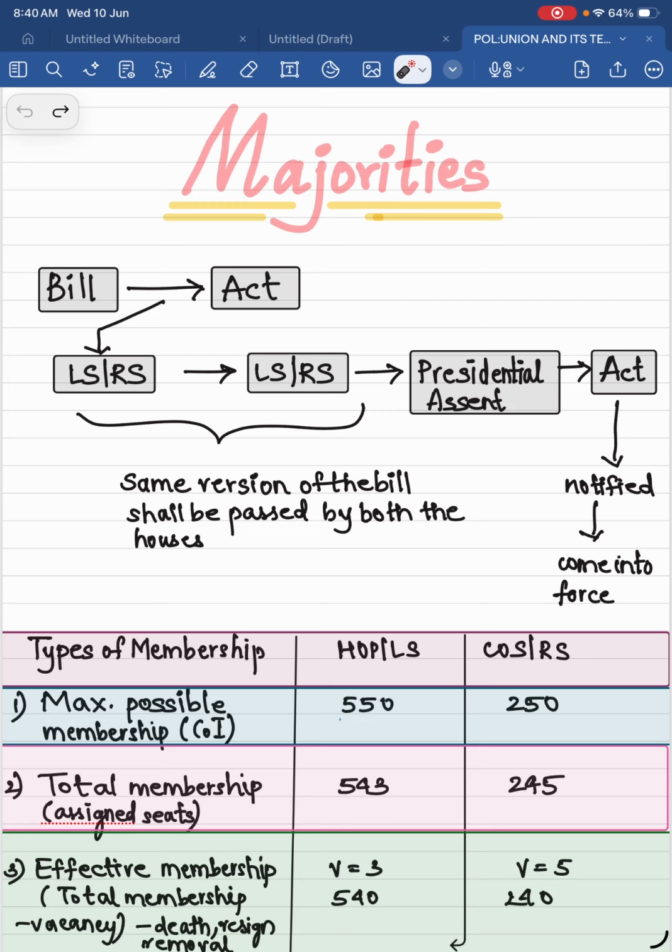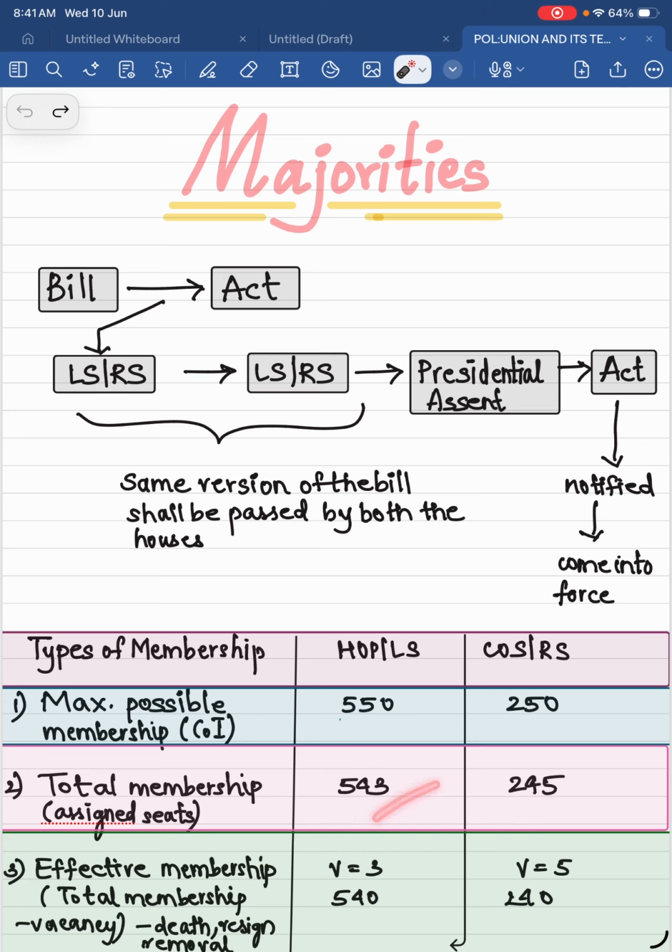This one also they were increasing, but it didn't pass because of the north-south divide that we have. Okay, this is maximum possible membership. Now, what is total membership? Total membership is the assigned seats. That is actually how many seats are allocated in the parliament. This is the assigned seats, how many seats are allocated.